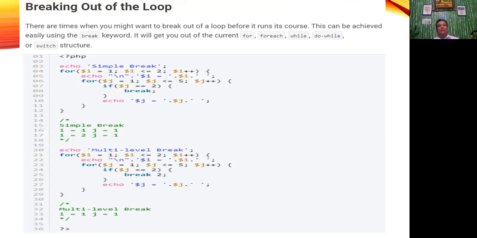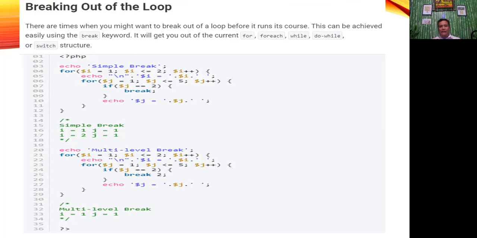For example, using break 3 will break you out of three nested loops. However, you cannot pass a variable as the numeric argument if you are using a PHP version greater than or equal to 5.4. So we have here an example.